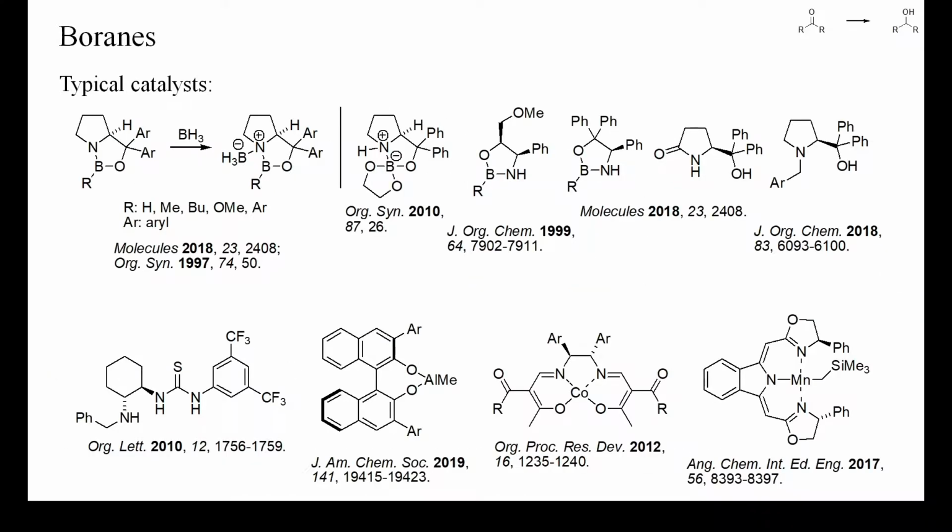These are some of the reported catalysts for enantioselective ketone reductions. The catalysts in the upper row are mostly proline-derived amino alcohols, which were the first type of catalysts of this type of reduction discovered by Corey and co-workers in 1987. The second row shows some newer developments, including some transition metal-based catalysts.